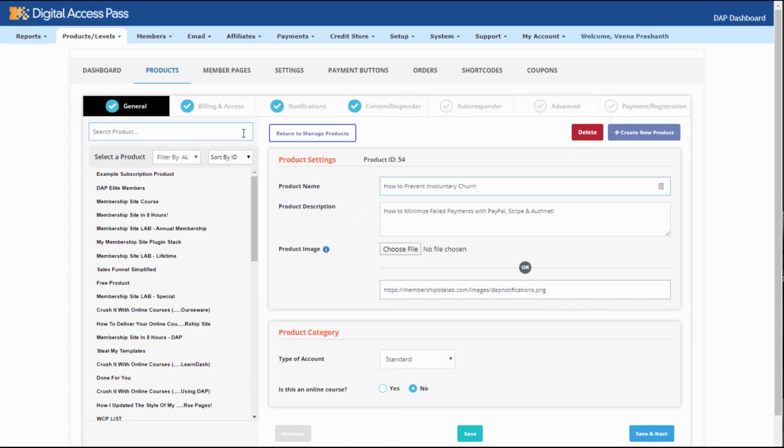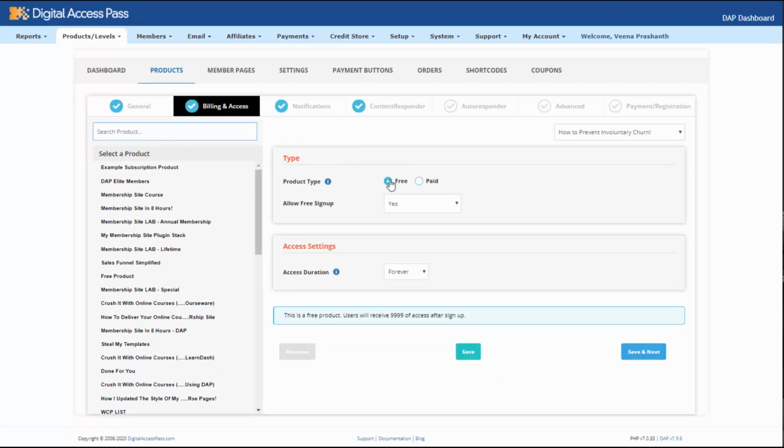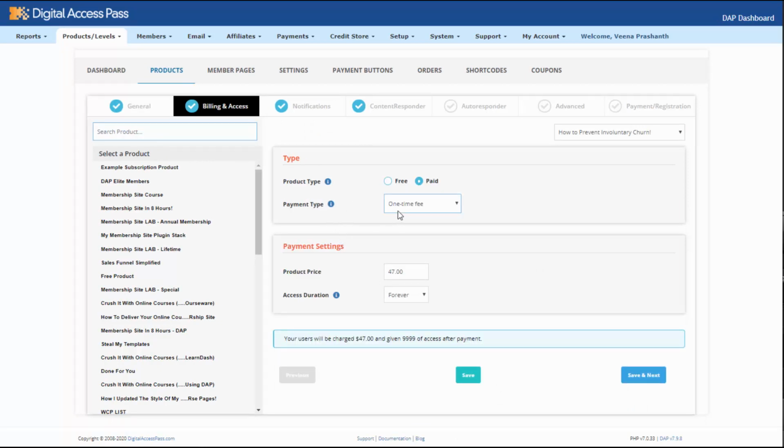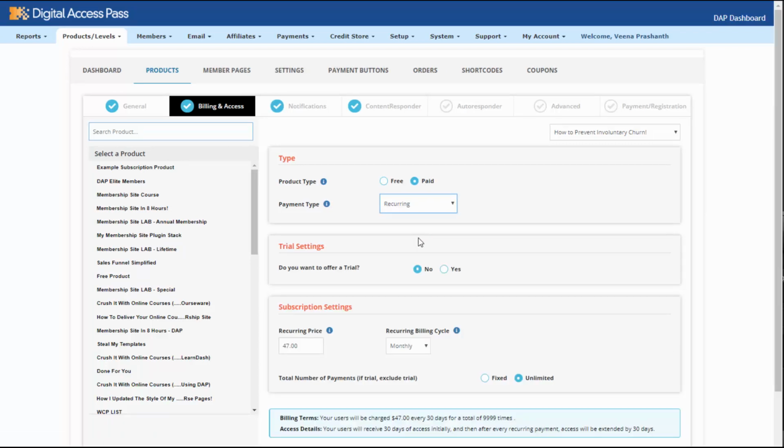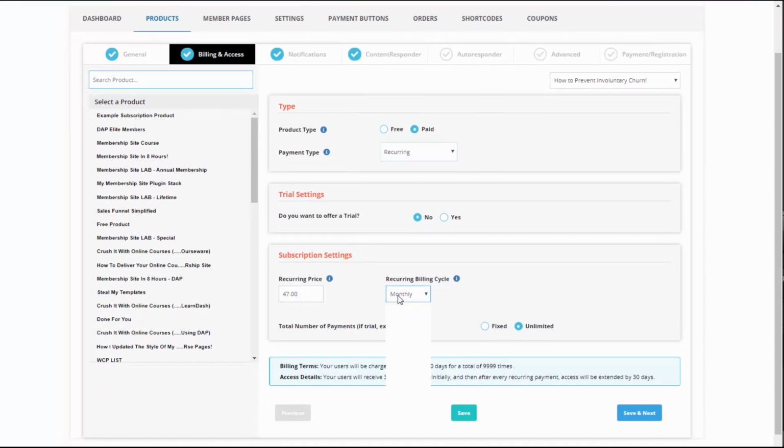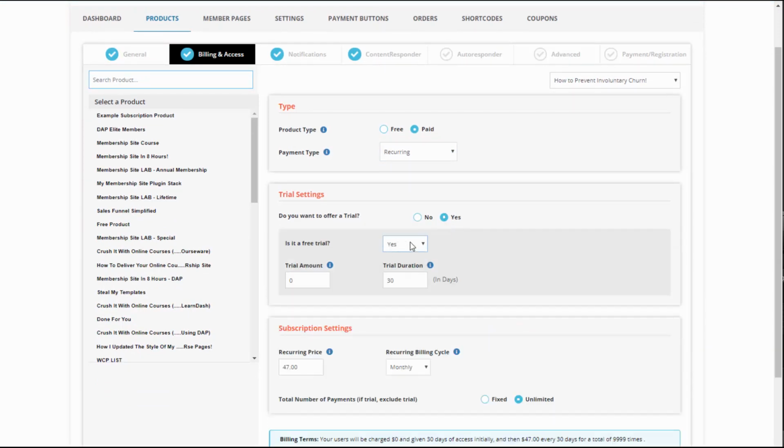Just create a product, designate the product as free or paid. If it's a paid offer, you can set up the billing and access details, how many days of access you want to give the users when they sign up, and how do you want to charge the users. Is it going to be a one-off fee? Are you going to charge them on a recurring basis? Is it going to be a monthly subscription? Is it going to be an annual subscription? And do you want to offer a trial, free trial, paid trial? All of those details, you can set it up in the billing and access tab.